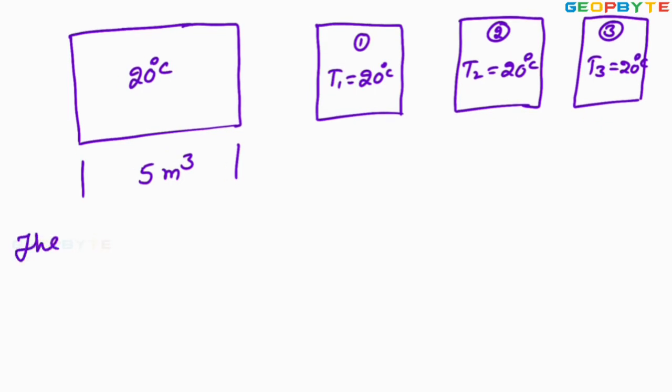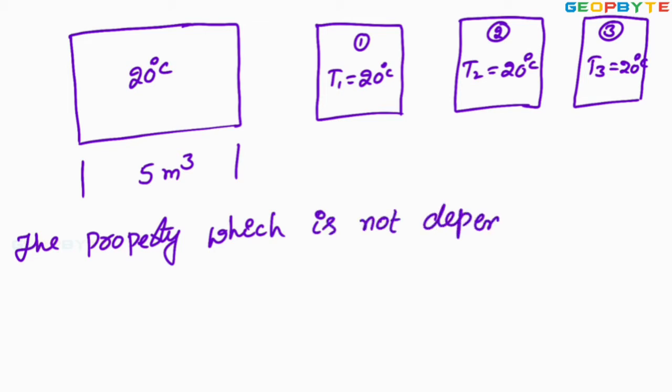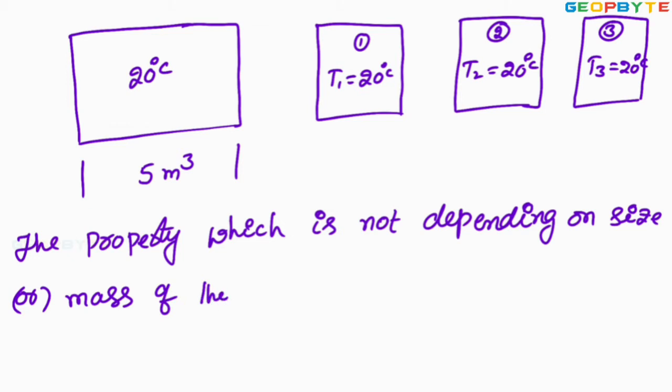The property which is not depending on size or mass of the system is called intensive property.